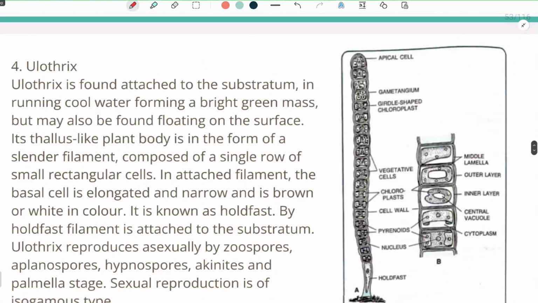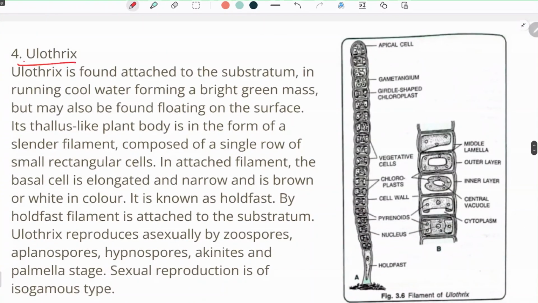Okay. Now the fourth one is Ulothrix. Ulothrix is found attached to the substratum in running cool water, forming a bright green mass. So a bright green mass-like structure, if we see in the water, is mainly Ulothrix, but it may also be found floating on the surface.